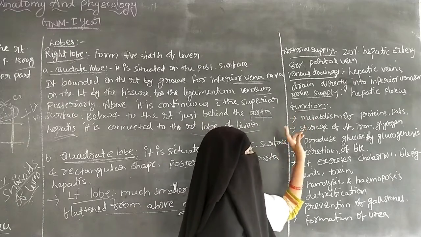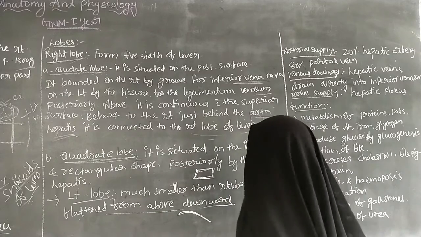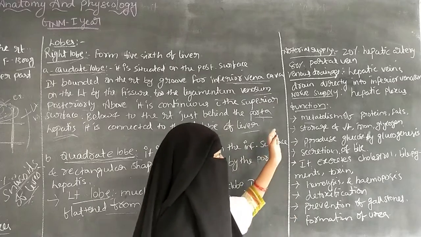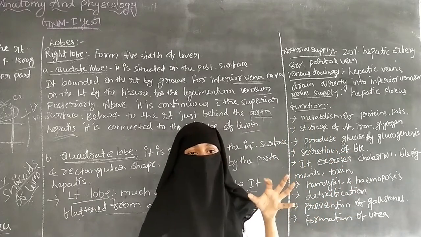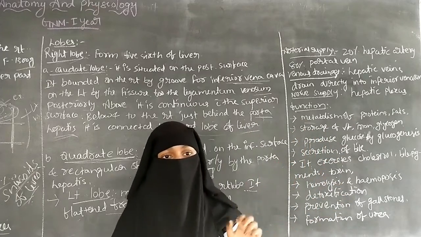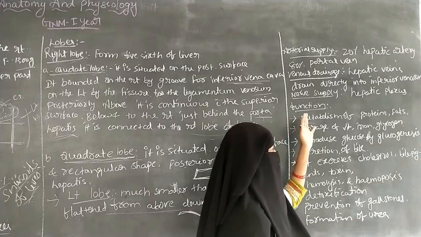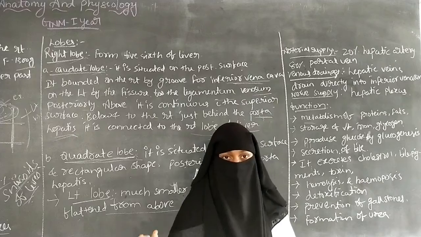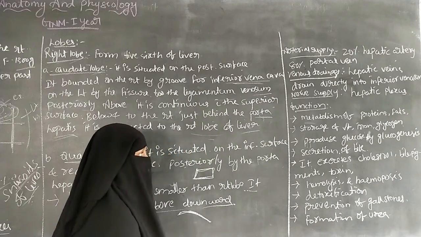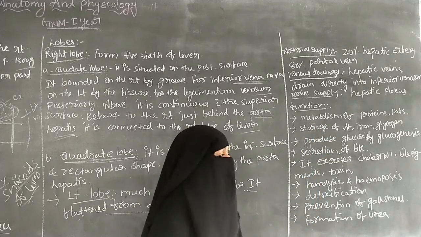And the next one is the functions of the liver. The functions include the metabolism of proteins and fats. Metabolism is a chemical action; chemical reactions are involved in metabolism for the living of the organism. Metabolism is important to break down the proteins and the fats. So the liver is involved in the metabolism of proteins and the fats.